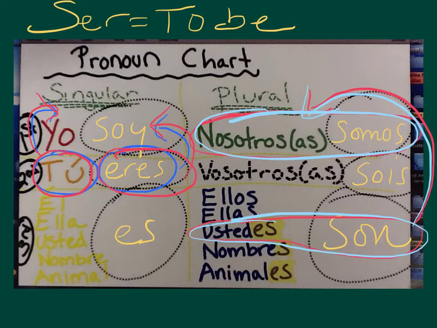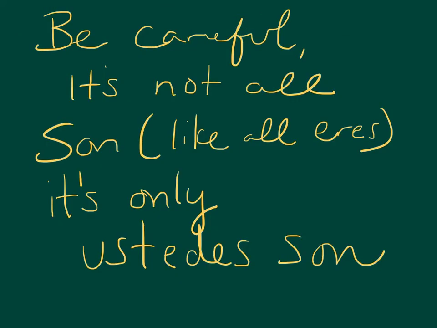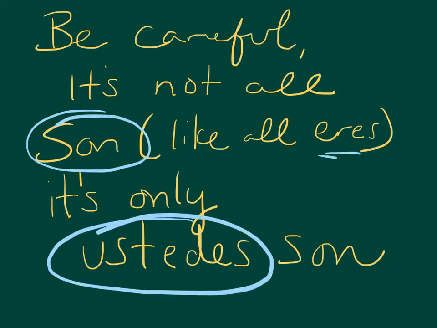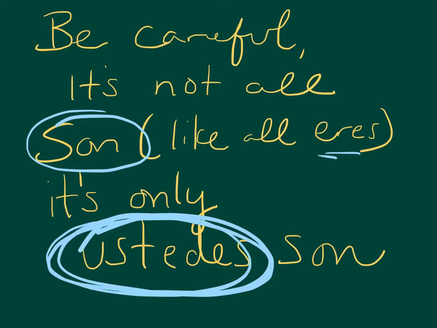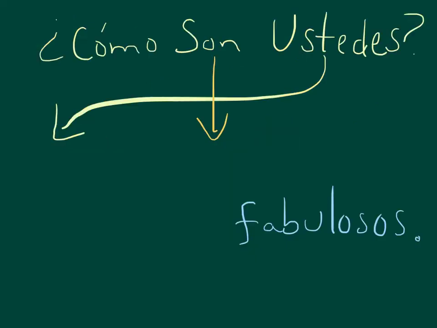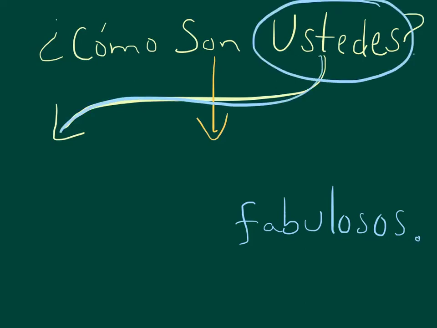Now, be careful. It is not all of son like it is all of eres. It's only ustedes. Because, again, if you're saying, what are they doing? You stay in they. You don't change it around. So you only change these patterns when you're involved, when it's ustedes. For example, if I said, ¿Cómo son ustedes? How would you all describe yourselves? Ustedes is you all. You have to flip it around to we, which is nosotros.